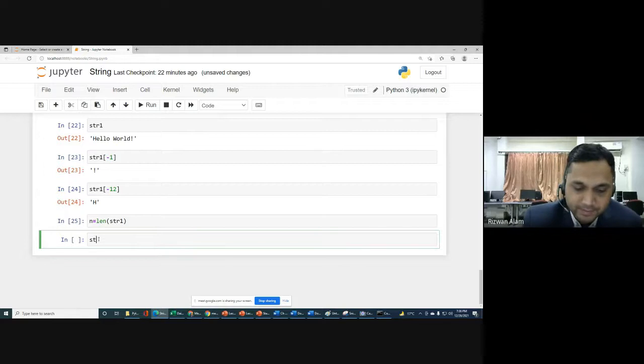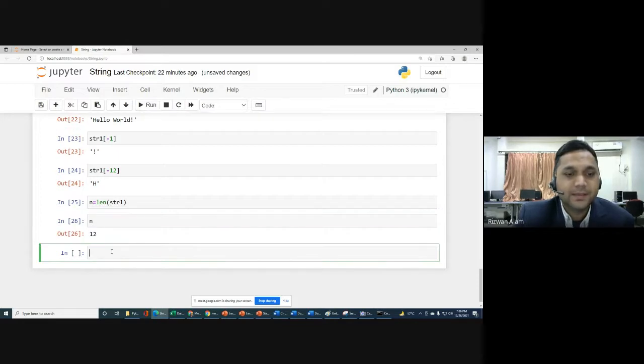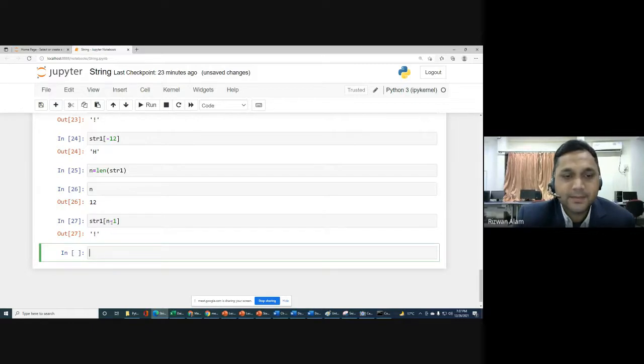Now you can write str1 with -n. Actually, first let me show you that n will hold the length of the string. It means it will simply have 12. You can use this n whenever you want to use the value 12. So str1[n-1], you will get the exclamation mark. Why? Because n-1 means 12 minus 1.